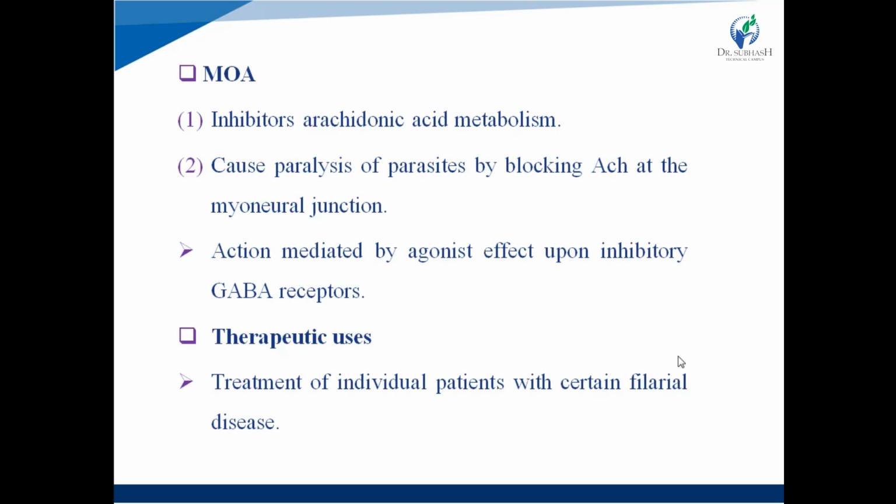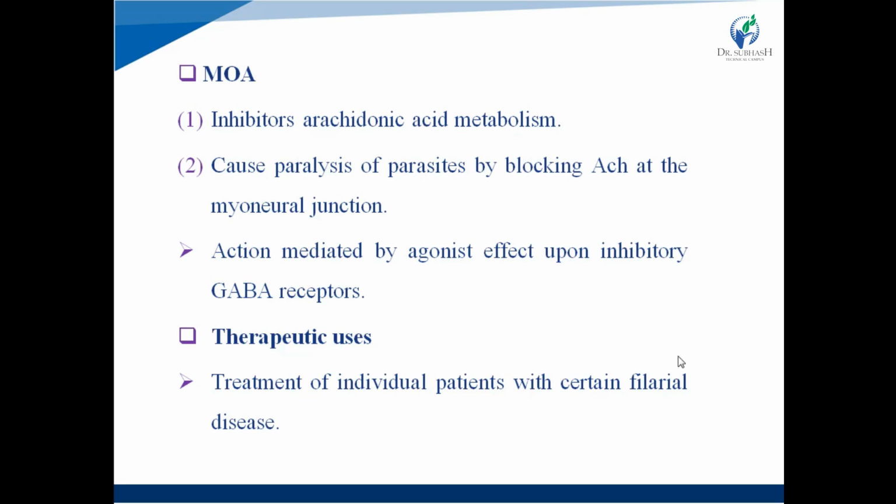And the second possible mechanism is that it causes paralysis of parasites by blocking acetylcholine at the myoneural junction. This action is mediated by an agonist effect upon inhibitory GABA receptors. How does the GABA receptor affect this blocking action of acetylcholine?